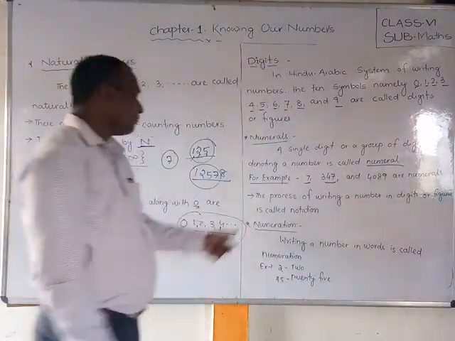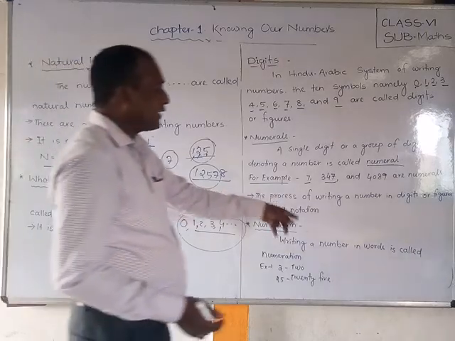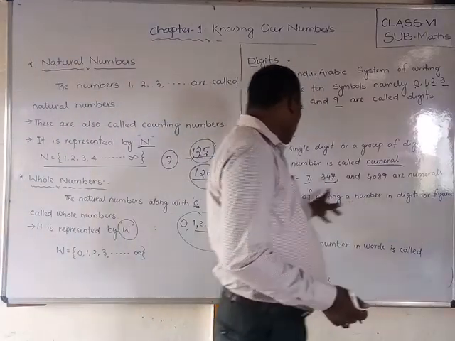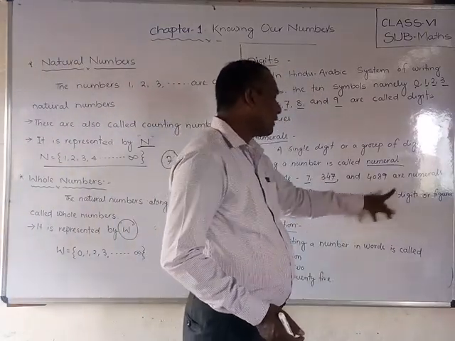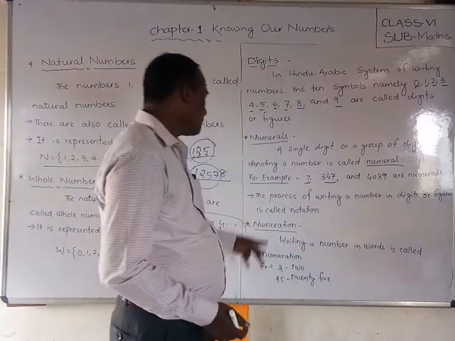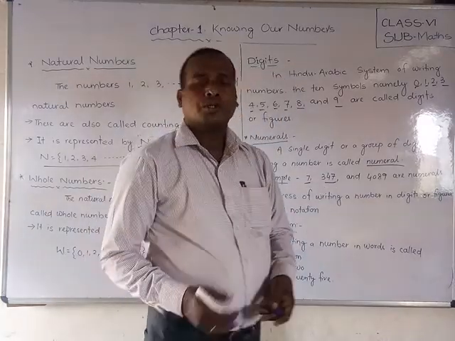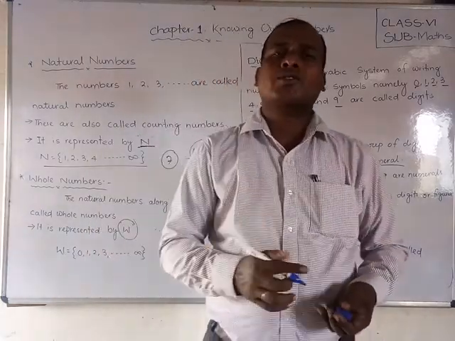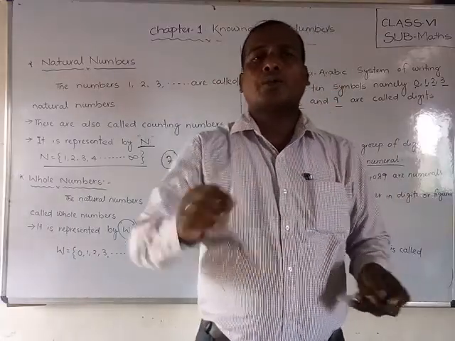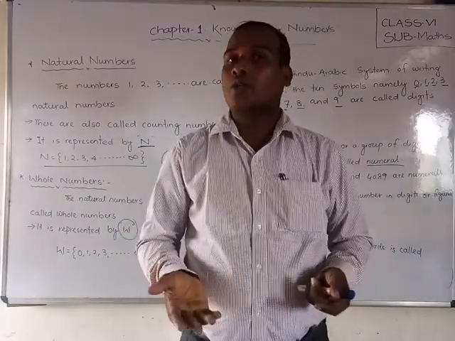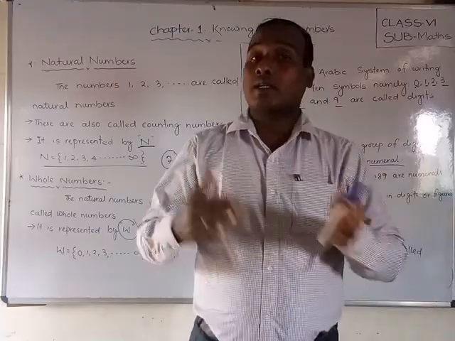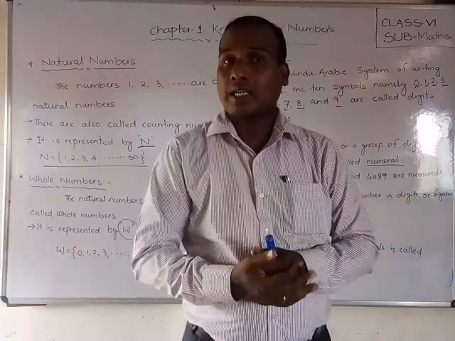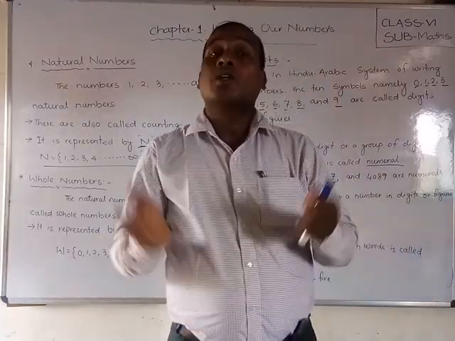Now, the process of writing a number in digits or figures is called notation. Students, in the last classes you have studied notation: how to use commas, how to read, what place value and face value are, what the International system is and what the Indian system is. Already you have studied that.